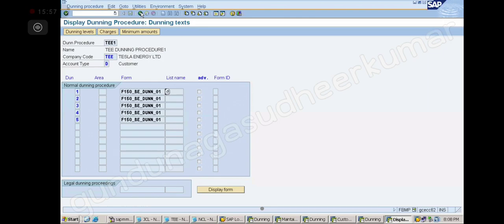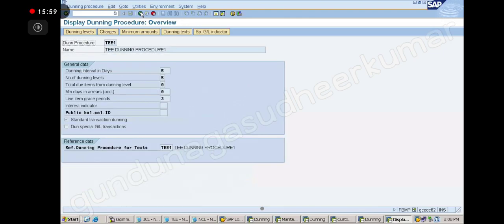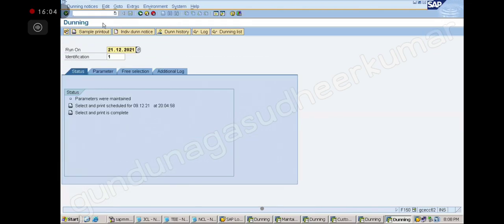Yes. First, can you show me running in F150? Okay. If you give the interest indicator in the dunning levels, it will show in the letters also, the interest percentage only. That percentage was missing. It will not calculate the interest. It is only for information, to mention what interest percentage. Only the percentage will come here. Other than that, no difference.